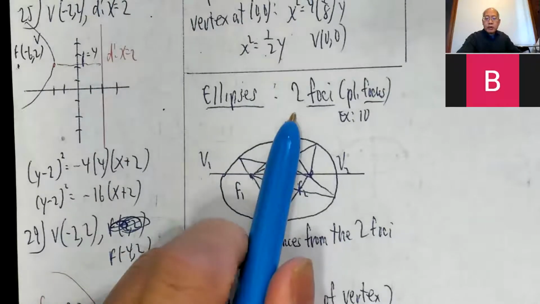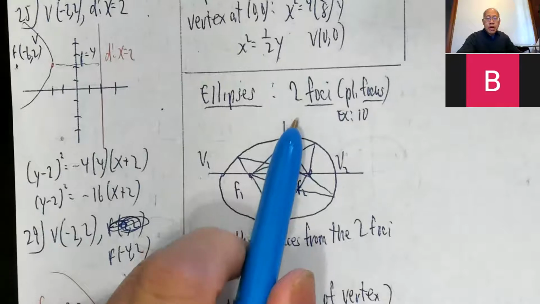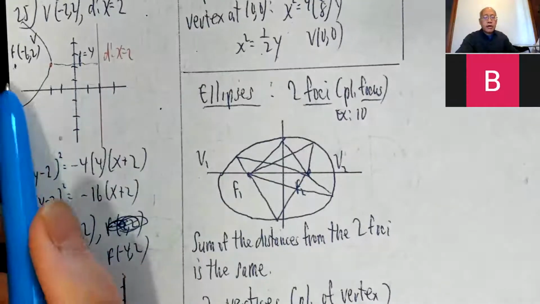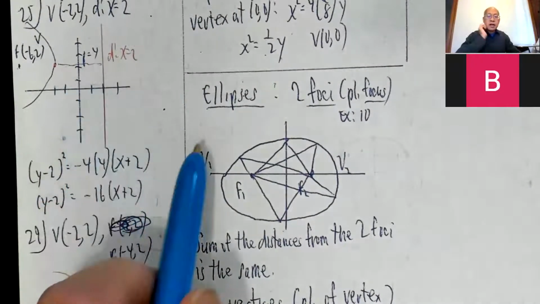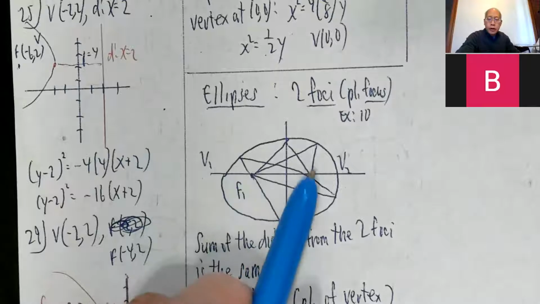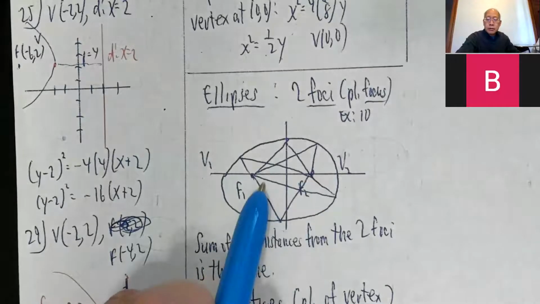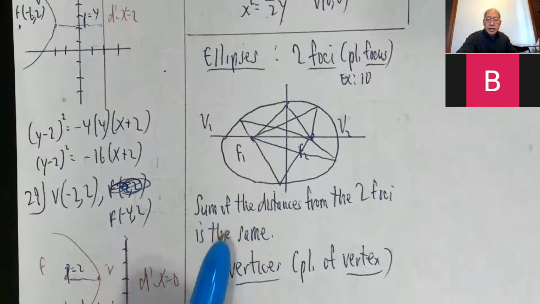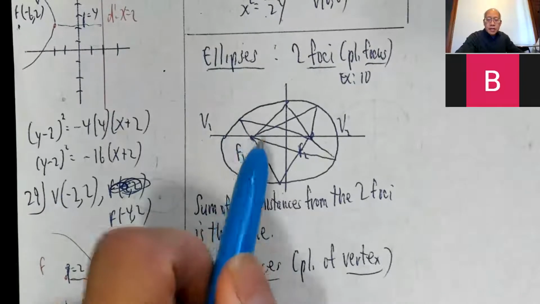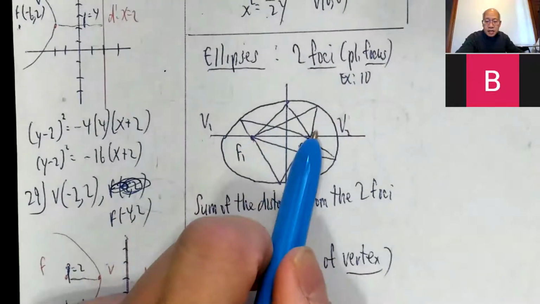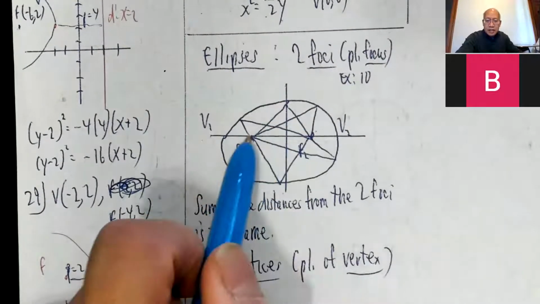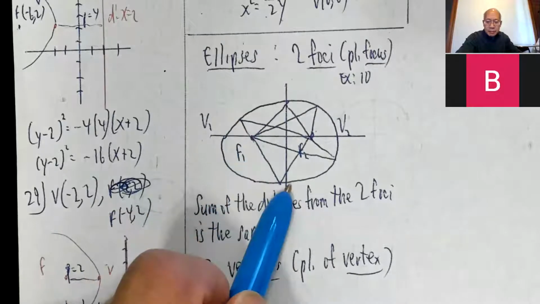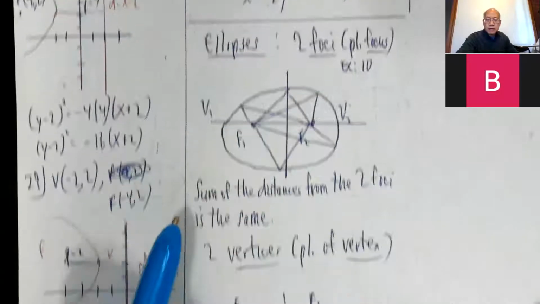Okay, so you have 2 foci. Remember, for the parabola, it was determined by a focus and a directrix, a point and a line. An ellipse is determined by 2 points and a number. The sum of the distances from the 2 foci is the same. So whatever that distance is, this plus this is the same as that plus that, same as that plus that, and so on.